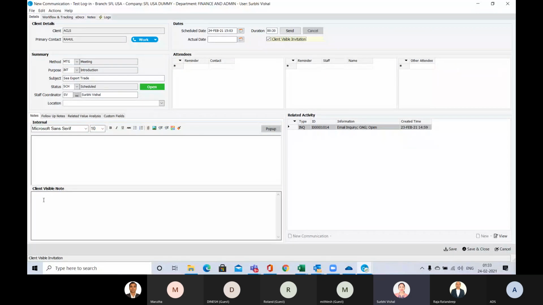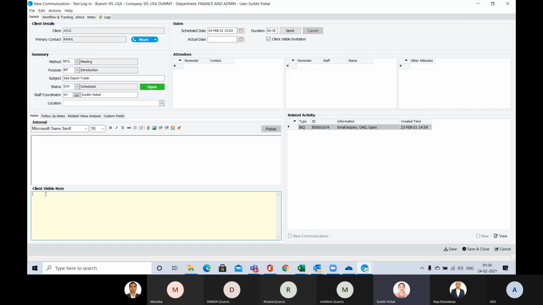Anything which you want in the client visible note, you can add. Suppose I send it, this invitation will be sent to the client. So the client visible note will be sent through that email.